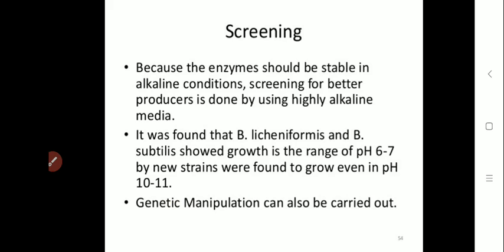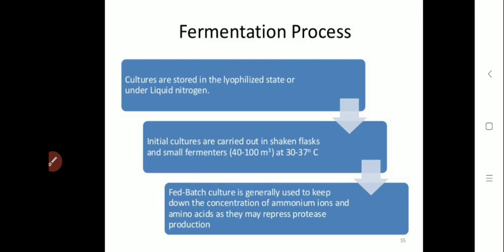So basically genetic manipulation is carried out on both these strains, and they are made stable at alkaline conditions also, and such strains are selected for the production of protease enzyme. Once the strains are selected, then we go for the fermentation process.